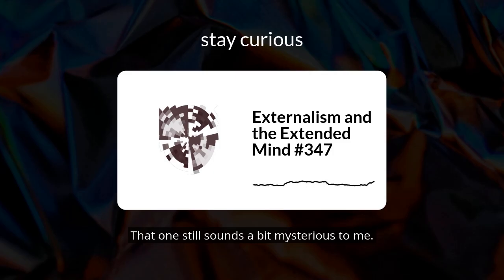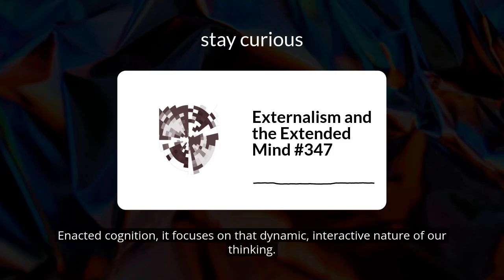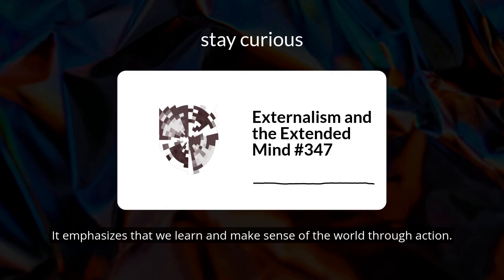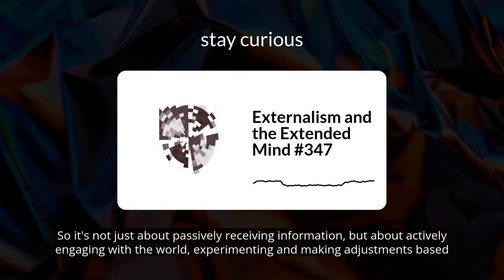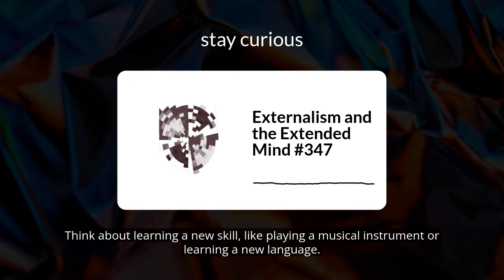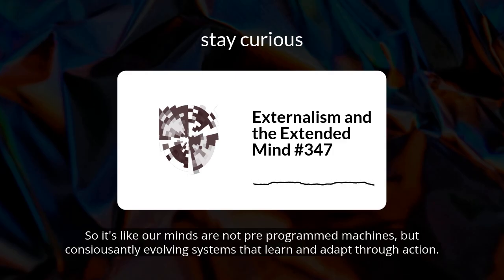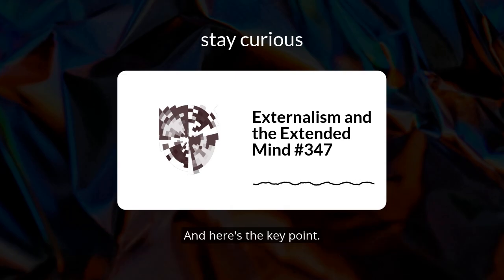That one still sounds a bit mysterious to me. Enacted cognition focuses on the dynamic, interactive nature of our thinking. It emphasizes that we learn and make sense of the world through action. So it's not just about passively receiving information, but about actively engaging with the world, experimenting, and making adjustments based on our experiences. Exactly. Think about learning a new skill, like playing a musical instrument or learning a new language. It's not just about memorizing facts, it's about actively engaging in the practice, making mistakes, and refining your approach based on feedback. So it's like our minds are not pre-programmed machines, but constantly evolving systems that learn and adapt through action. And here's the key point.